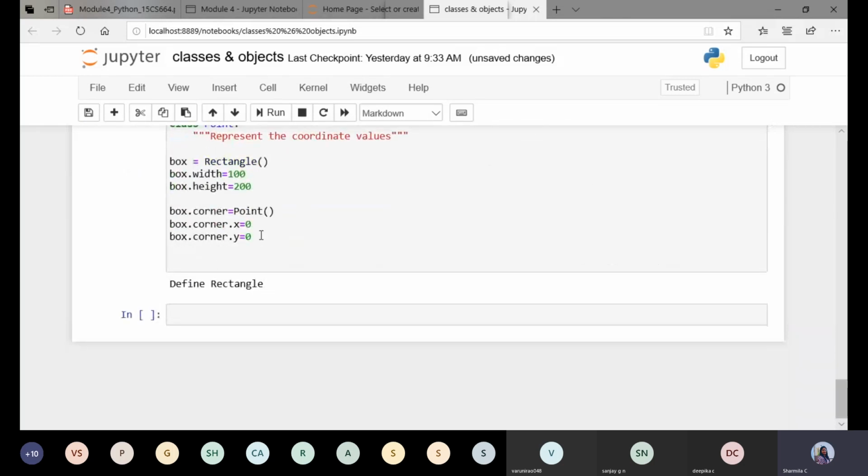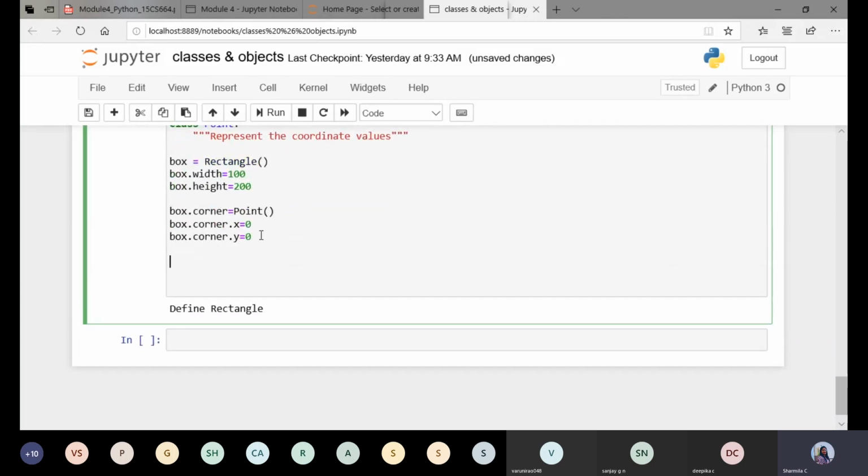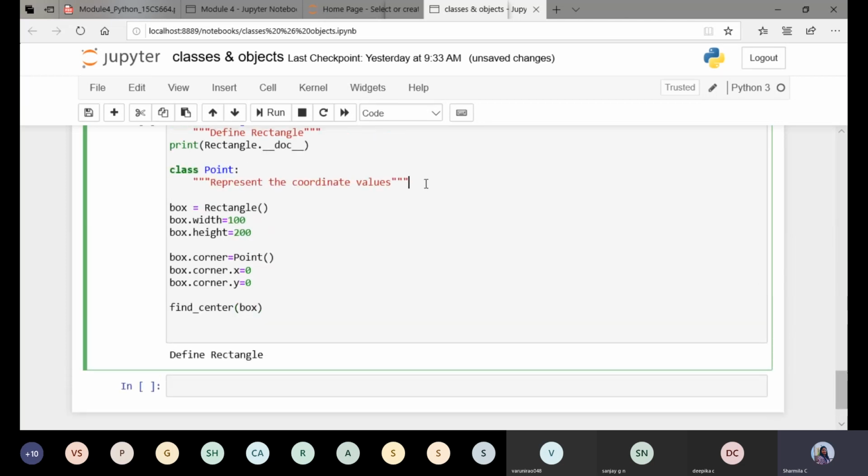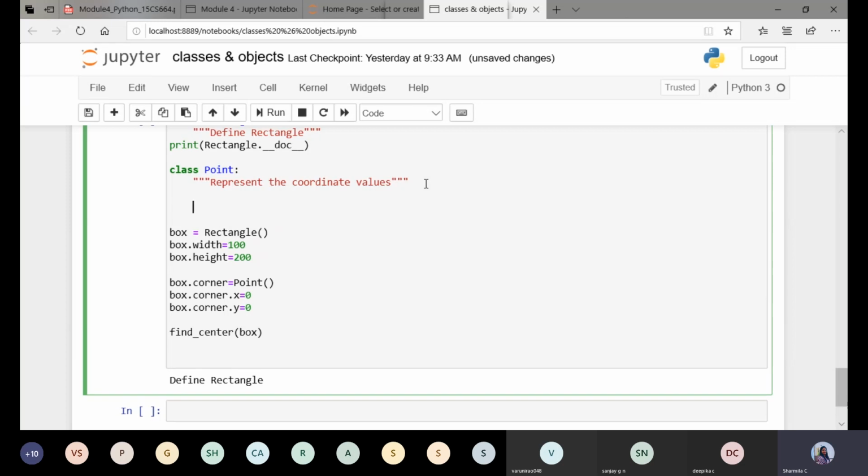Now we have defined all these things. After this, I want to find the center of which object? That is your box. So just pass this object as a parameter or an argument to the function. Now let's define that function, using def followed by the name of the function, find underscore center.